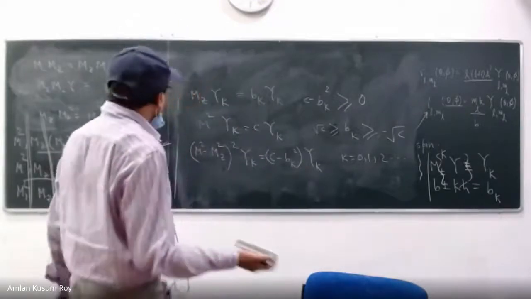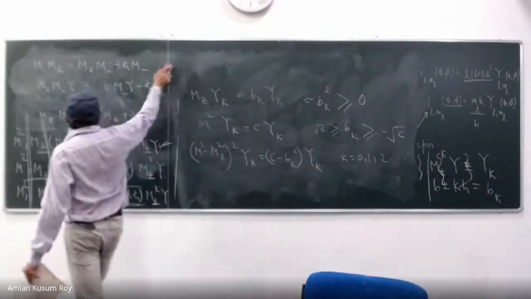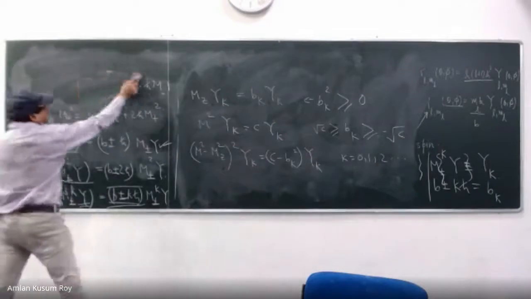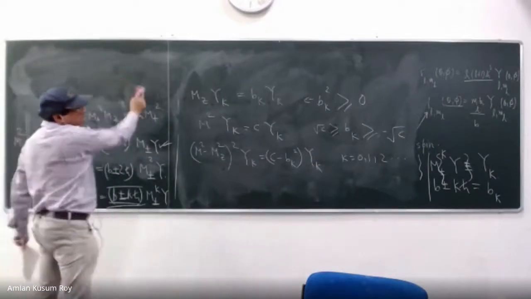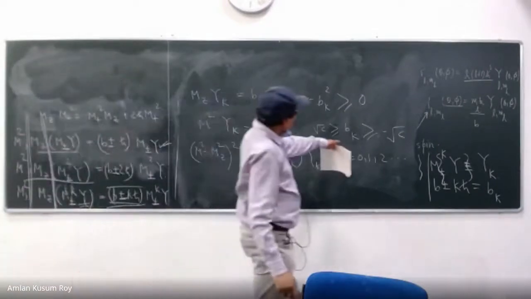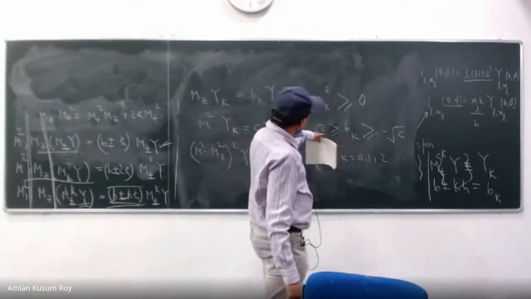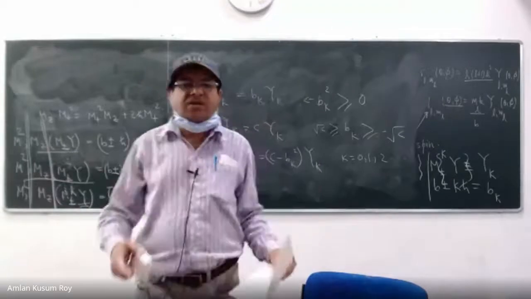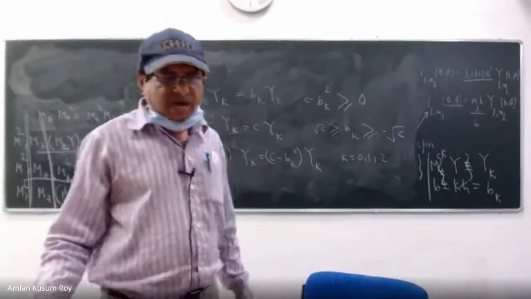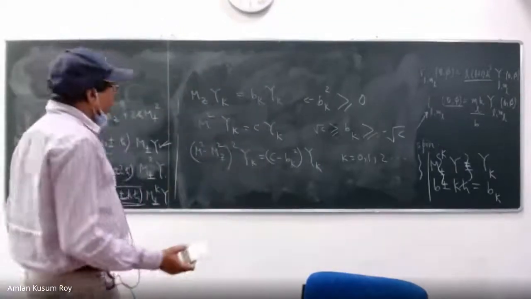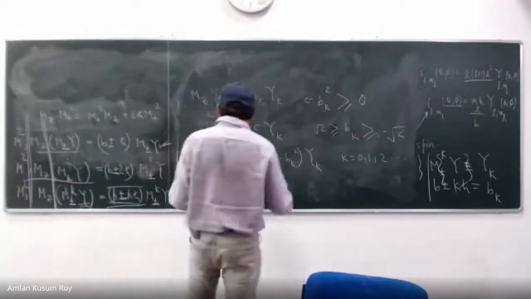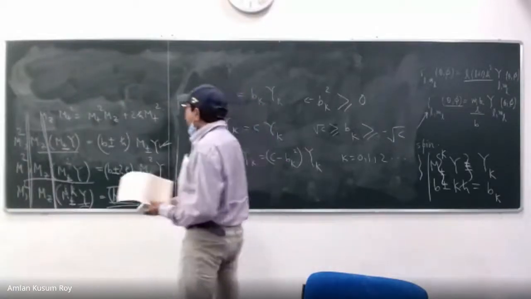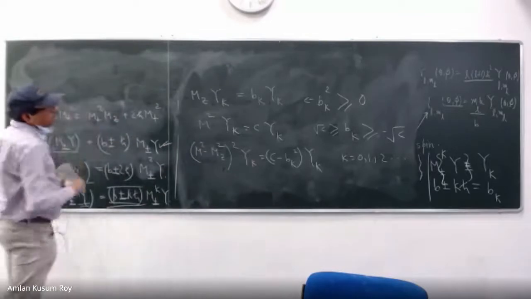Now, what does it mean? That means my C, my BK is bounded. There is a reason BK has to fall in that region, minus root over C to plus root over C. Okay. So the question is, I have slowly found out, remember my job, what was my objective?